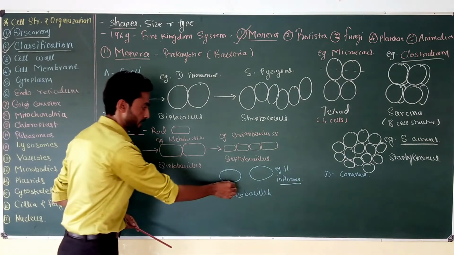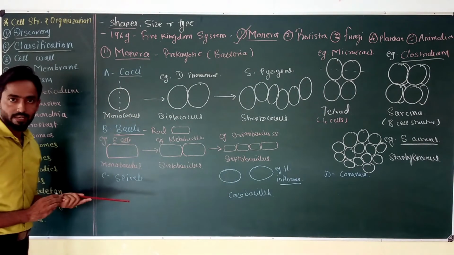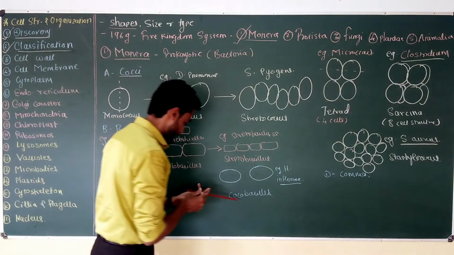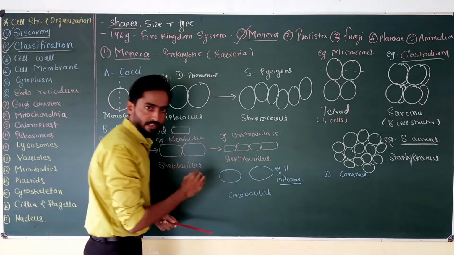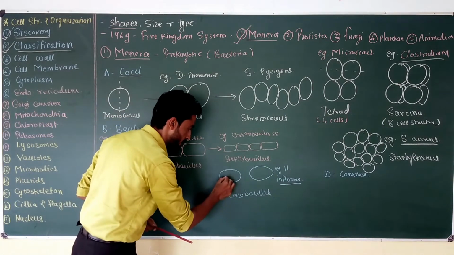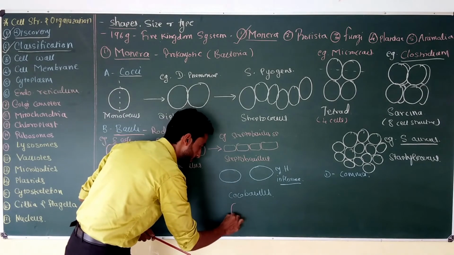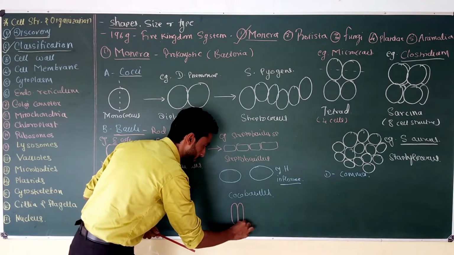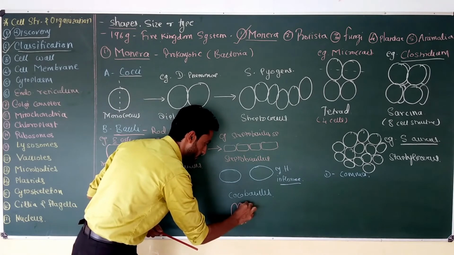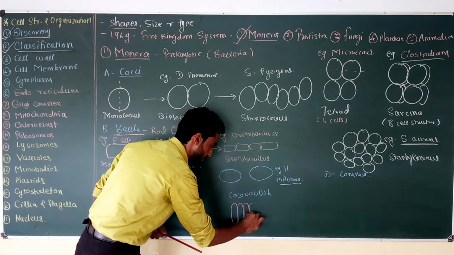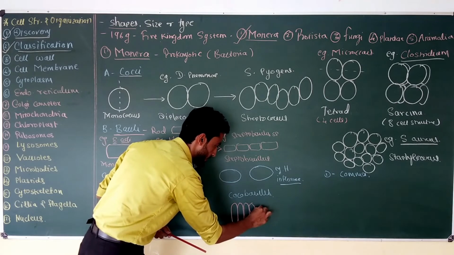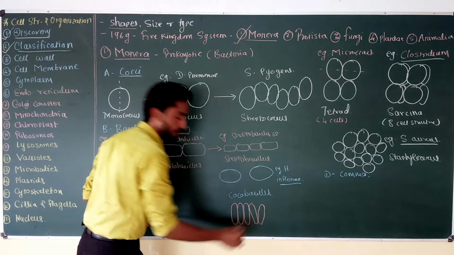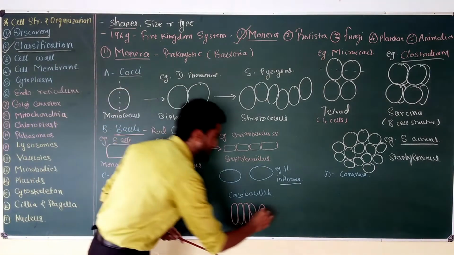And the last type of arrangement of the bacilli is Palisade. In Palisade type of arrangement, this rod type cell divides, but the cells remain attached with one another. So this is the rod, and after division, they remain attached with one another like this, and they produce a fence-like structure.